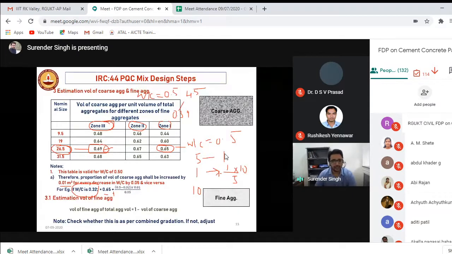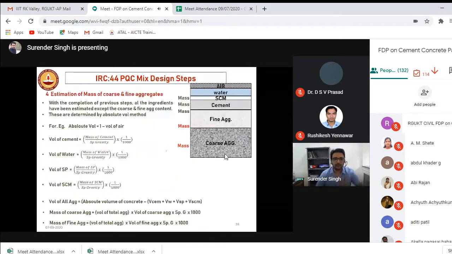Then once you get the proportion of coarse aggregate, subtract it from 1, you will be getting the volume of the fine aggregate. Okay, this 65 means 65% coarse aggregate, obviously 35% will be fine aggregate. Okay, so this is the normal procedure you have to follow.